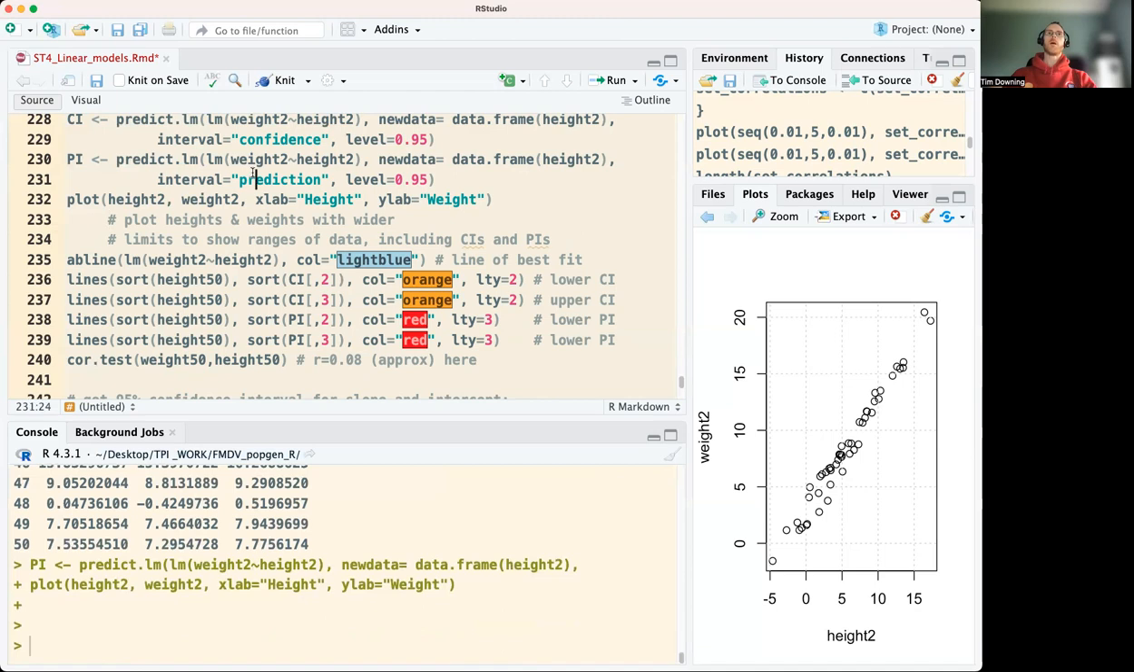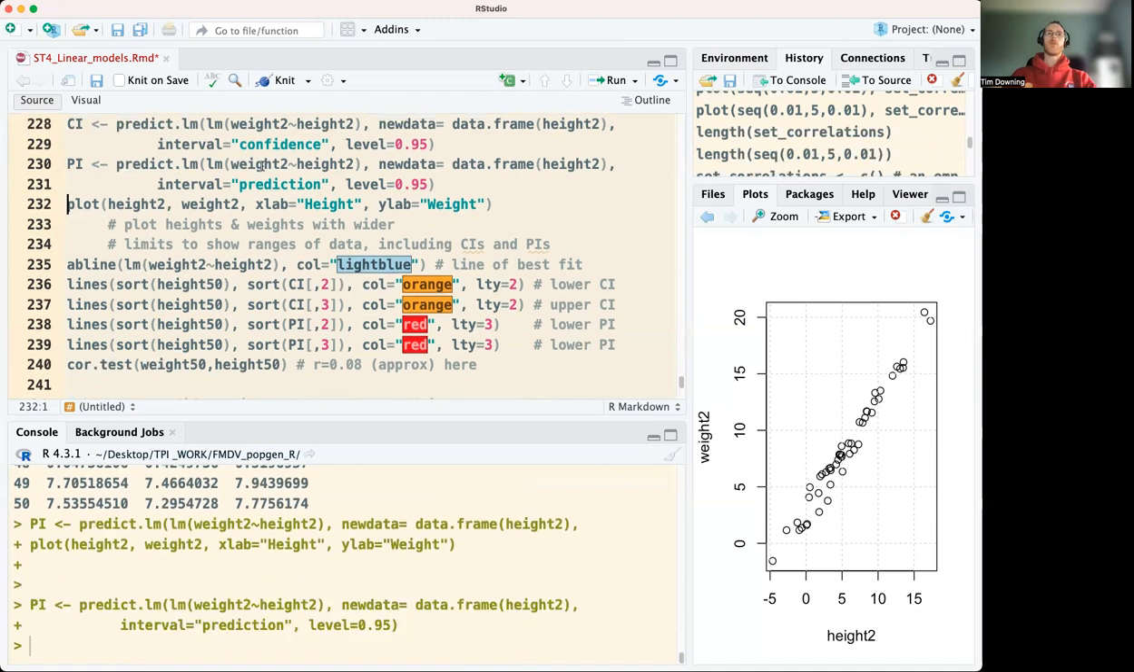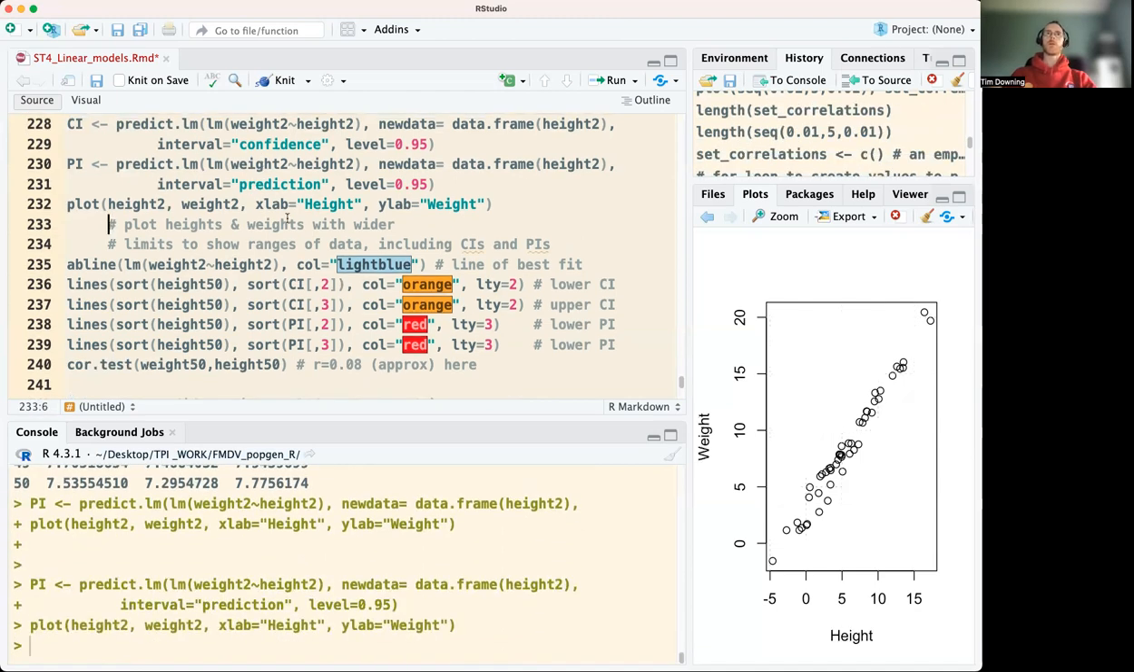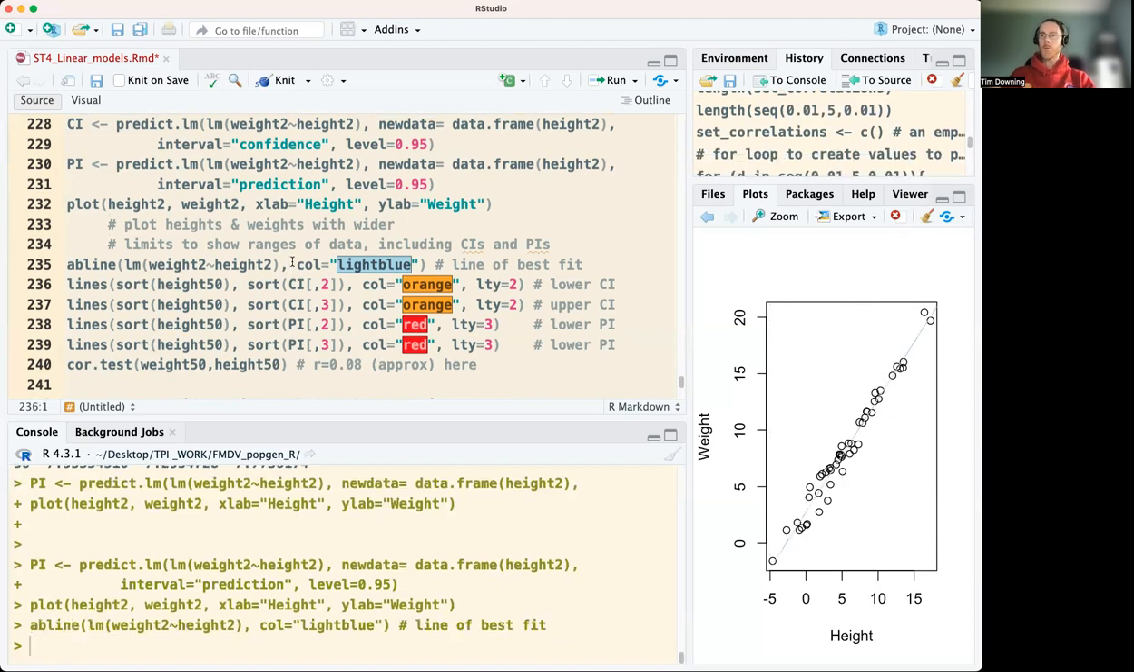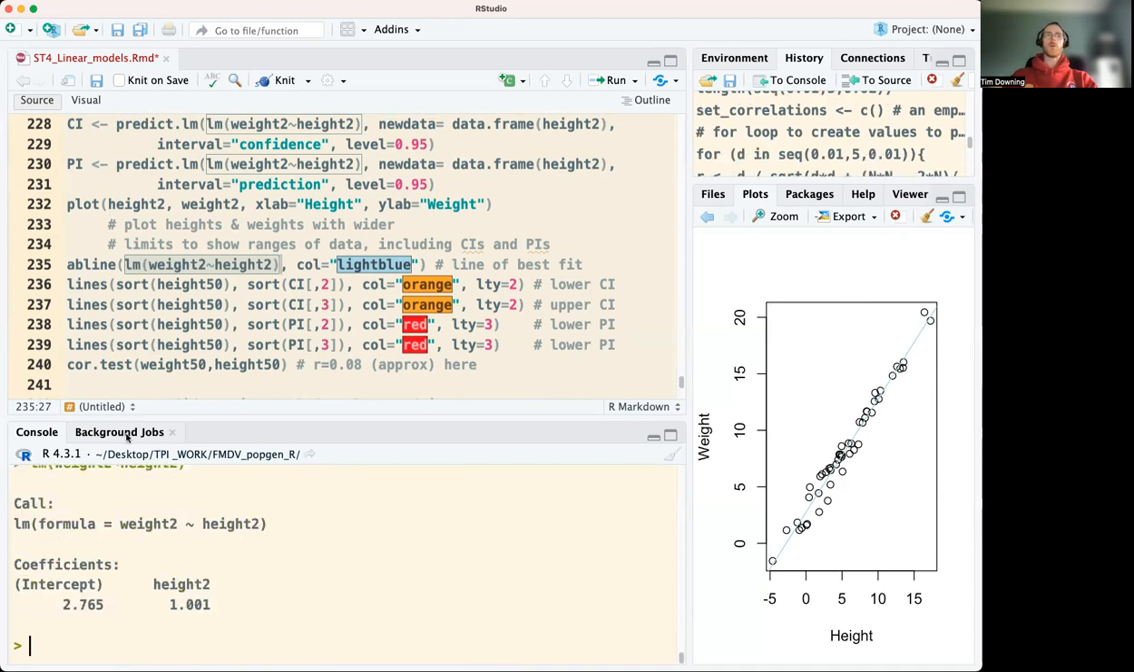We need to complete the PI prediction interval function. So we see the plots there. We can add an outline in light blue. So we see it going through them, indicating the intercept is about 2 point something, 2.8. And the slope of the line is about 1.